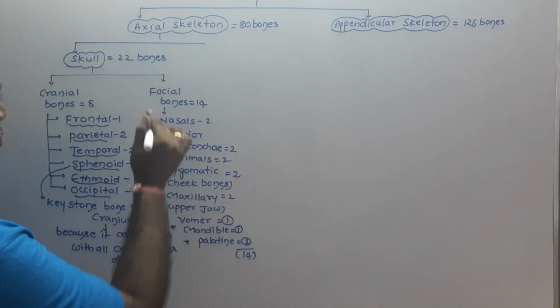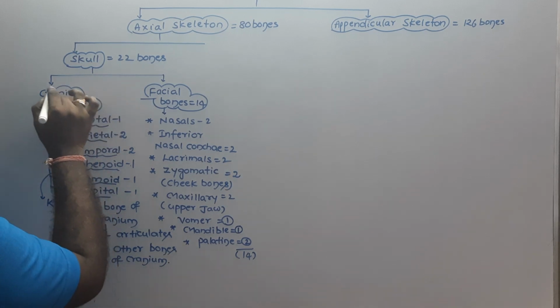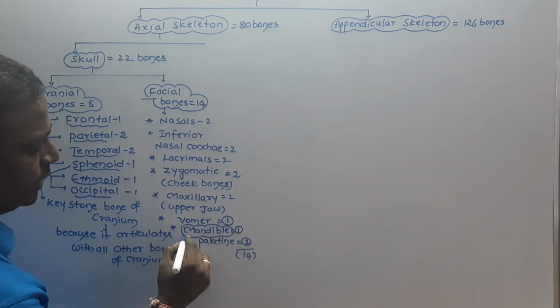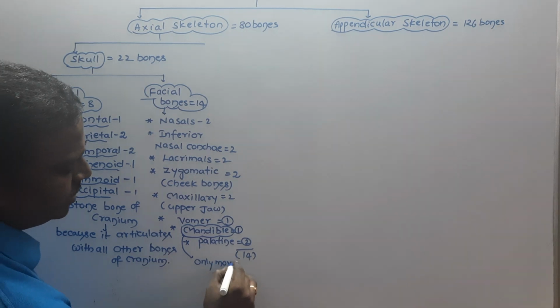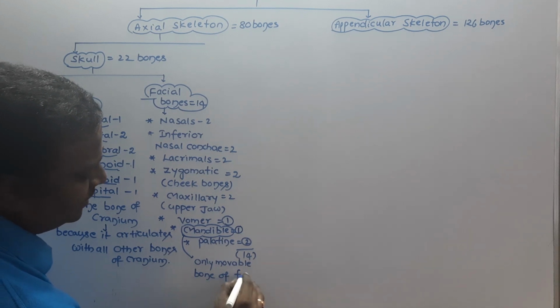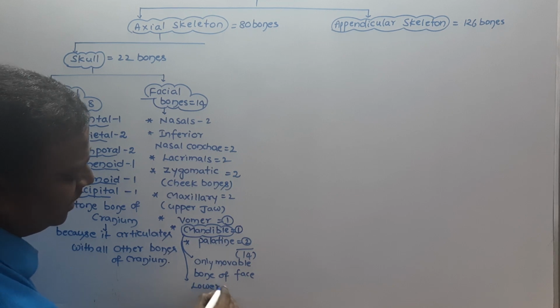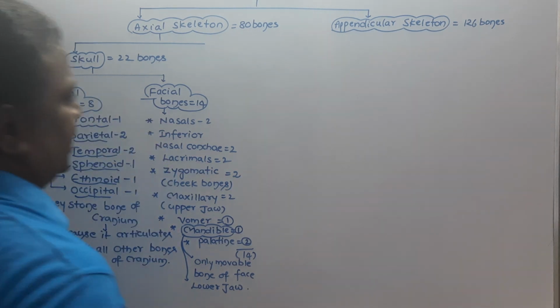Among all the bones of the face, this is the mandible, which forms the lower jaw. Mandible is the only movable bone of the face. What is the only movable bone of the face? It is the mandible, which is also called the lower jaw. That is very, very most important.